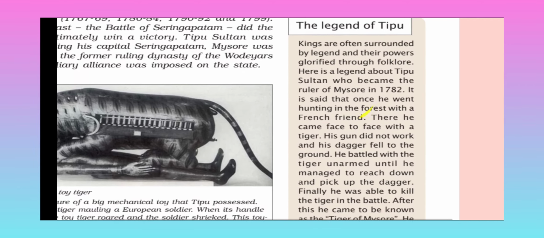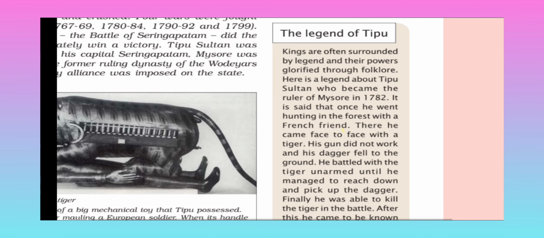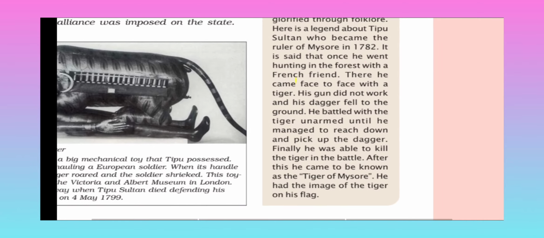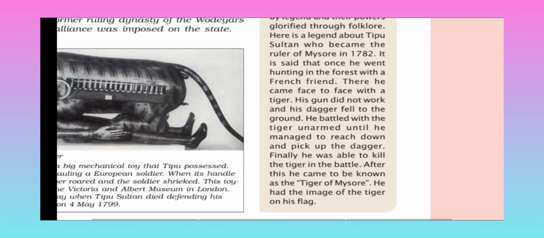Okay, here is one legend, the legend of Tipu Sultan. Kings are often surrounded by legends and their powers glorified through folklore. Here is a legend about Tipu Sultan, who became the ruler of Mysore in 1782. It is said that once he went hunting in the forest with a French friend. There he came face to face with a tiger.